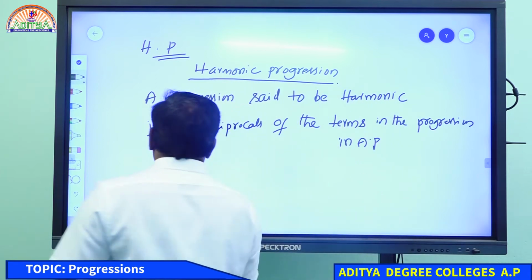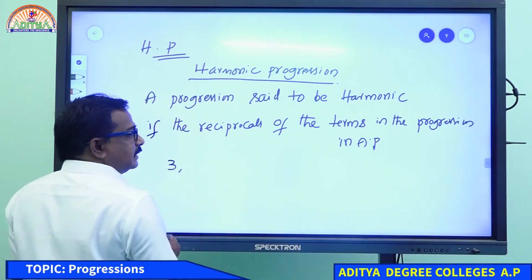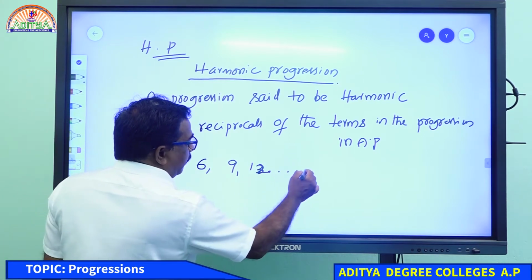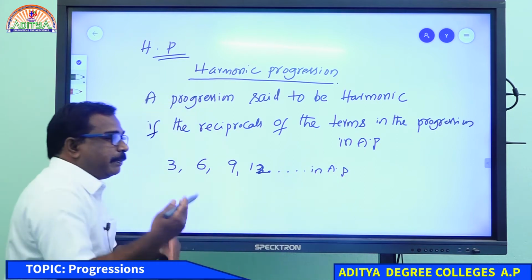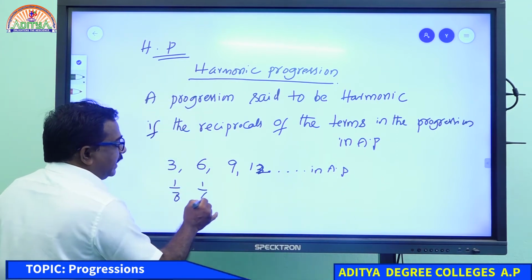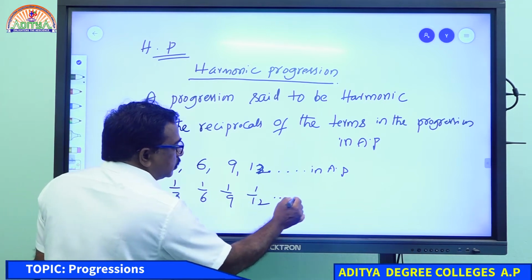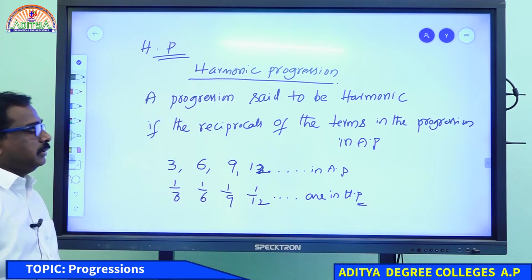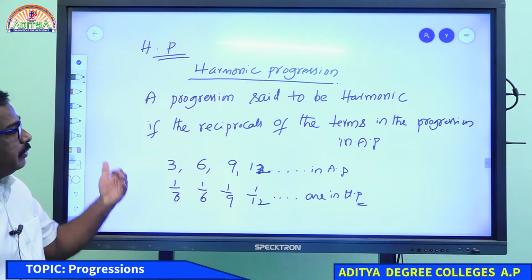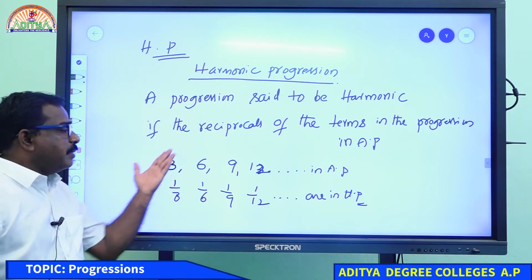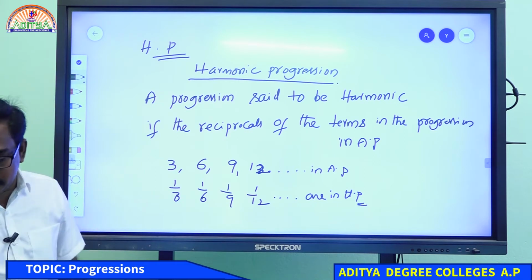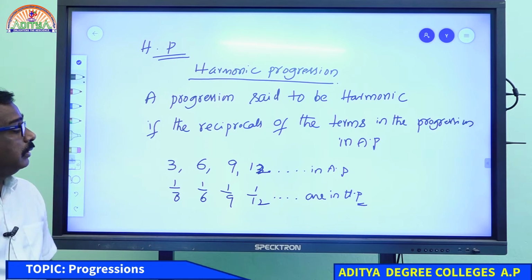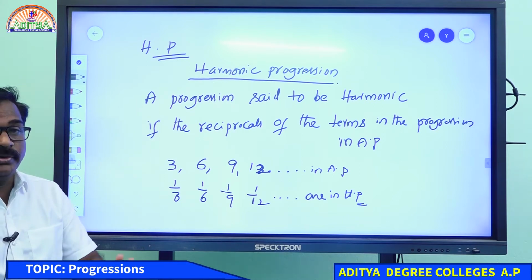Suppose, what does it mean? Suppose 3, 6, 9, 12 are in AP. Then the reciprocals, 1 by 3, 1 by 6, 1 by 9, 1 by 12 and so on, are in HP. There is no special notification for this. We need not read specially about HP. If terms are in AP, the reciprocals will always be in HP. That you need to keep in your mind, it's enough.